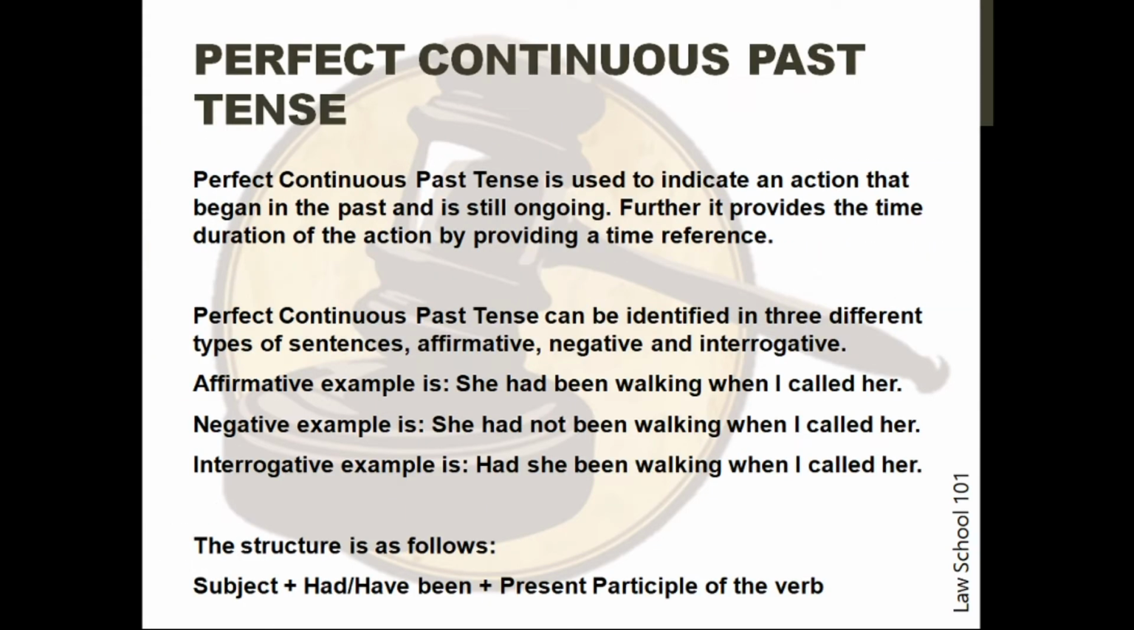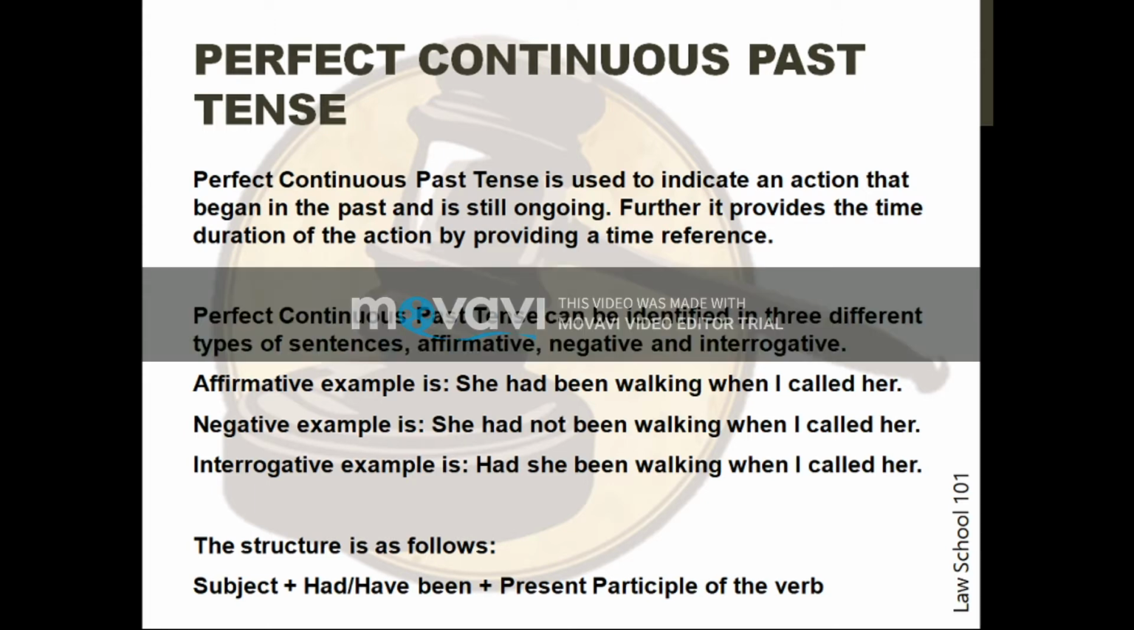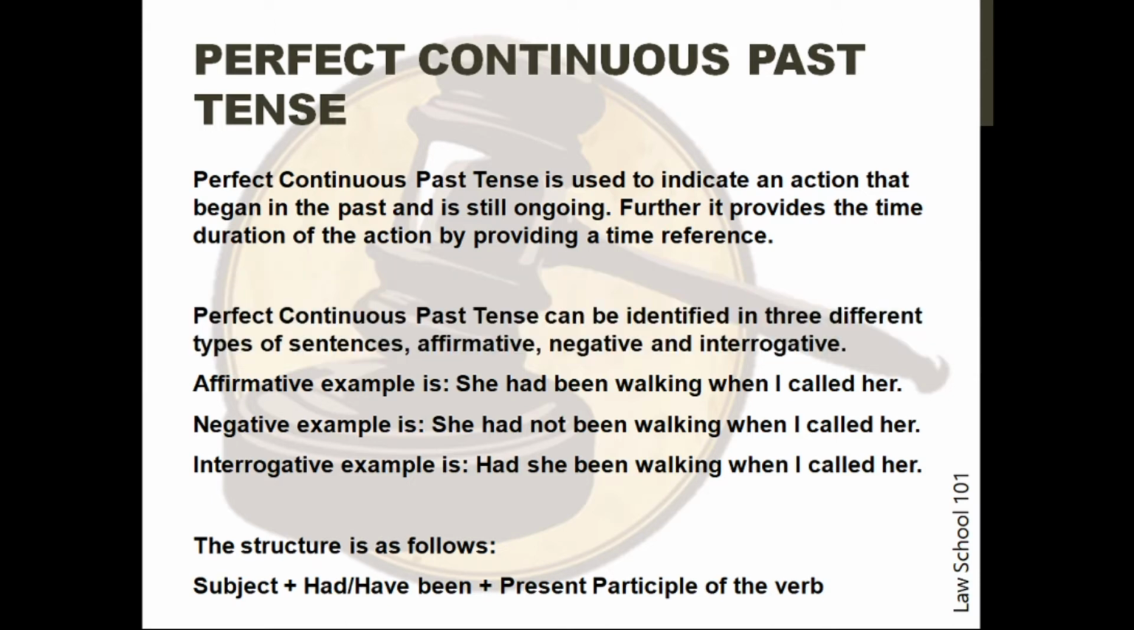Last, we have perfect continuous past tense. Perfect continuous past tense is used to indicate an action that began in the past and is still ongoing. Further, it provides the time duration of the action by providing a time reference. Perfect continuous past tense can be identified in three different types of sentences: affirmative, negative, and interrogative.